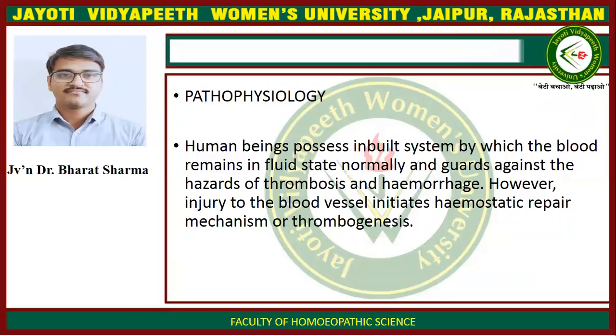Pathophysiology. Human beings possess an inbuilt system by which the blood remains in fluid state normally and guards against the hazards of thrombosis and hemorrhage. However, injury to the blood vessel initiates hemostatic repair mechanism or thrombogenesis.